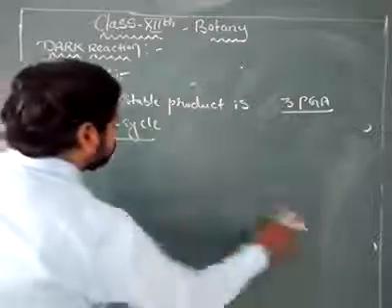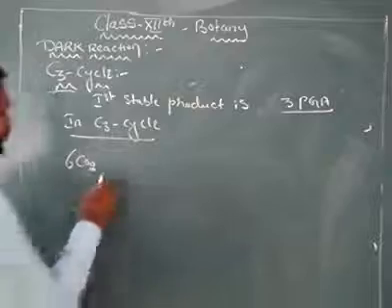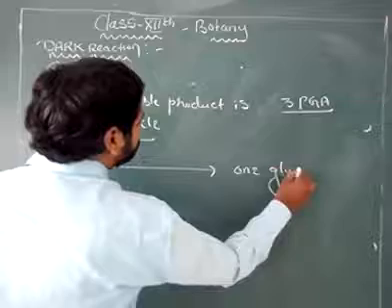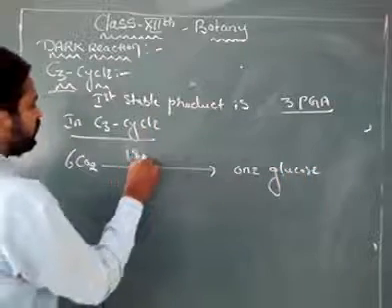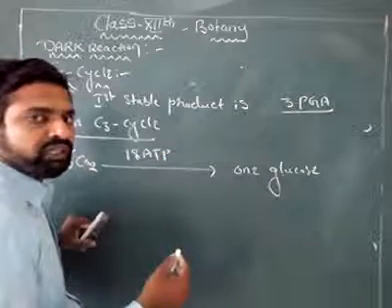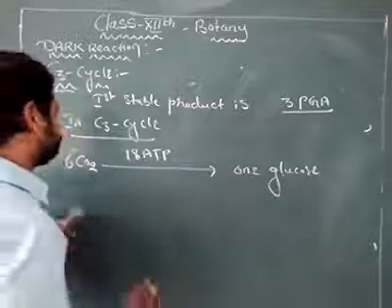That means for 6 molecules of carbon dioxide to be reduced into 1 glucose, the total number of ATPs required is 18 ATP. Out of 18 ATP, 12 ATP are consumed in reduction and 6 ATP are consumed during regeneration.